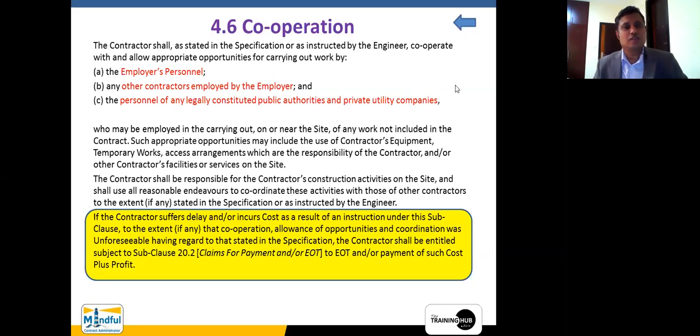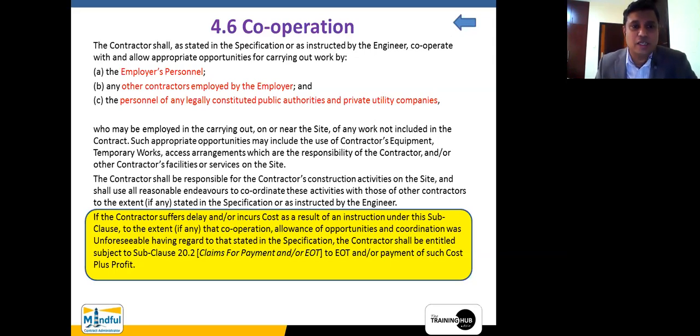Now here it says to cooperate with and allow appropriate opportunities for carrying out work by number one, the employer's personnel. Who are the employer's personnel? That can be a project manager, that can be an auditor, or that can be the employer's project management team. So the contractor has to give some cooperation. This is what this particular clause says.